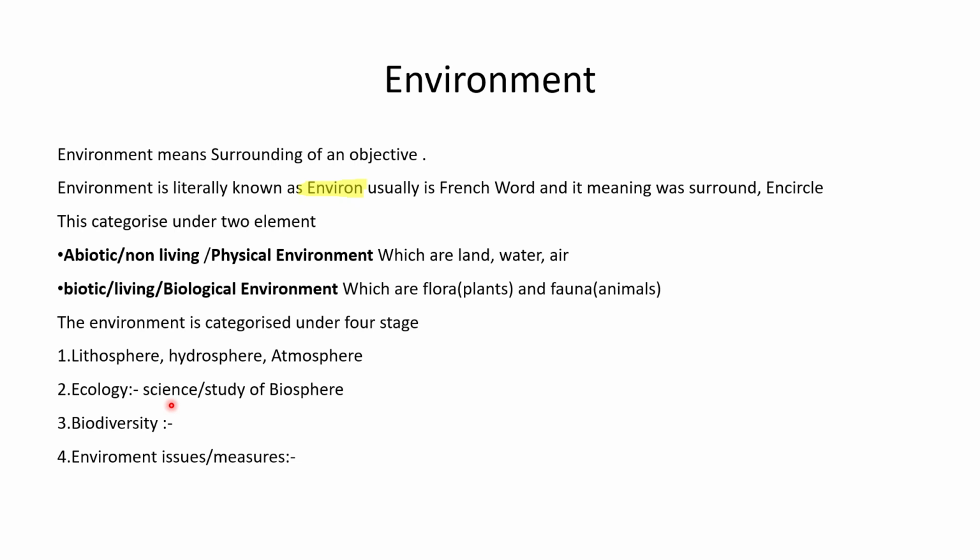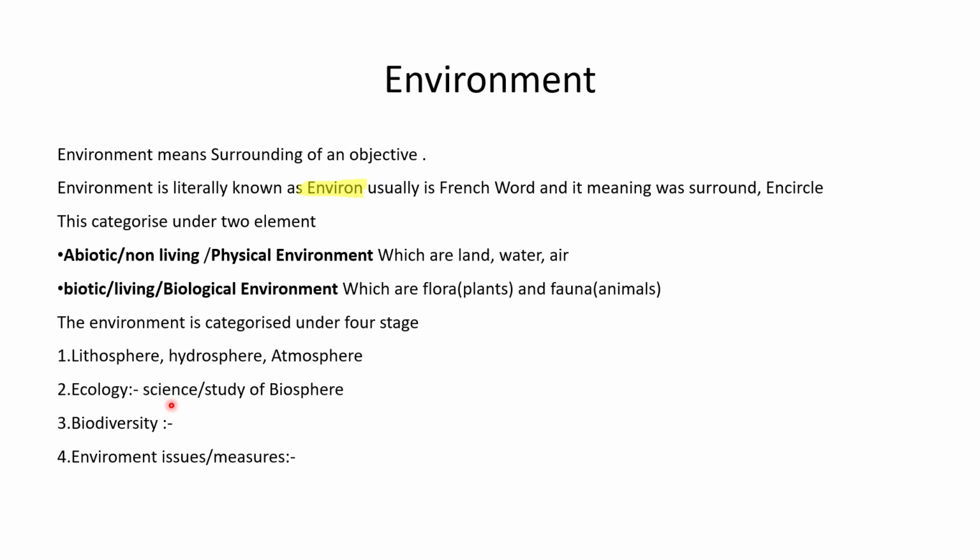Many students may be confused about biodiversity, environment and the biosphere. There is a big difference between biodiversity and biosphere. So don't get confused about the biological environment and the biosphere.